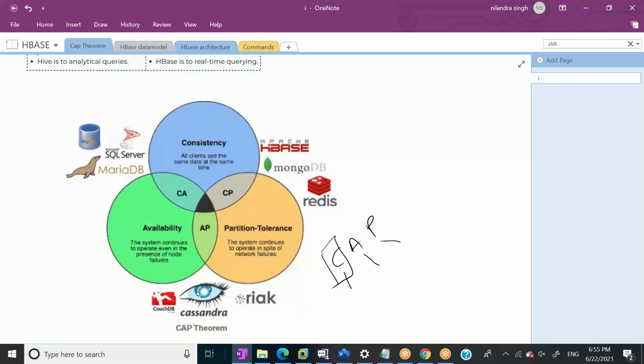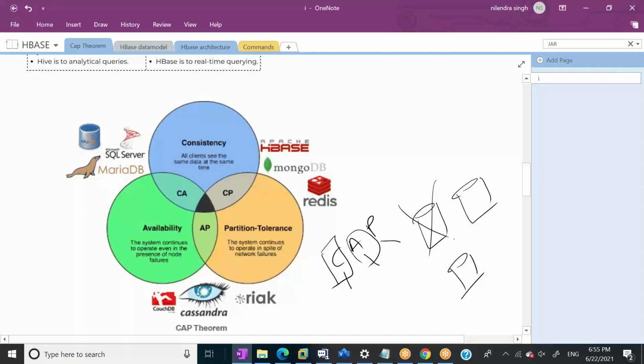Okay, what availability means is that the system continues to operate if some nodes fail. So what I'm talking about here is a distributed system, right? So what availability is saying is that even though one node is gone, I have the data available. Now what partition tolerance is saying is that the system continues to operate in case of network failures.